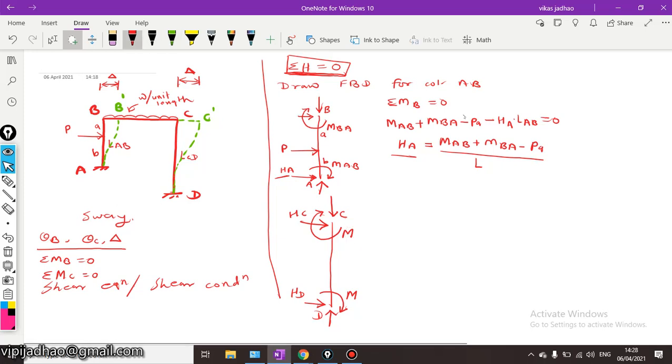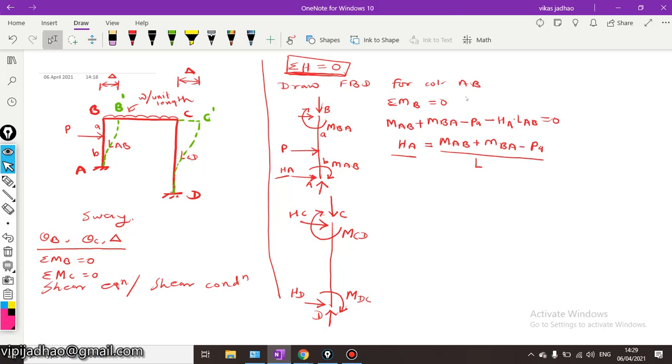So this particular moment is MCD, and this particular moment is MDC.